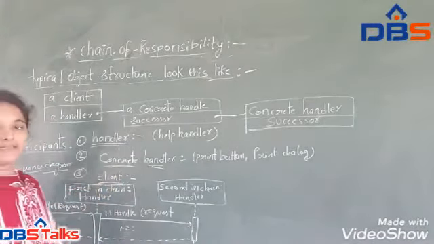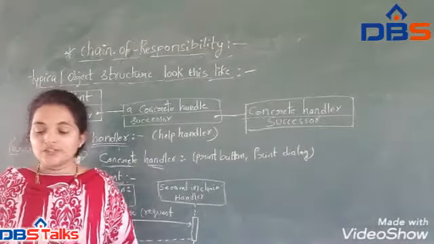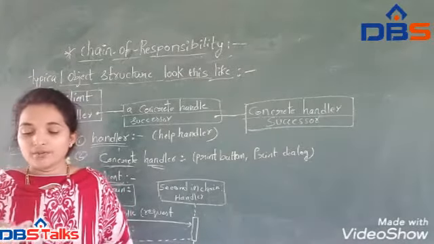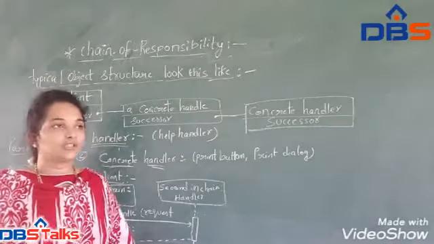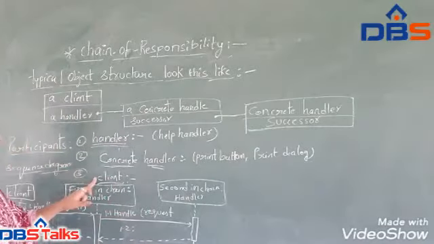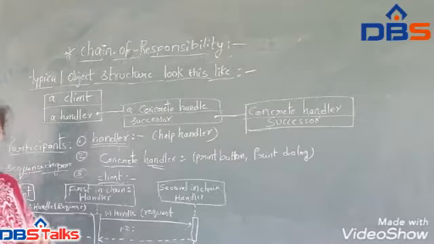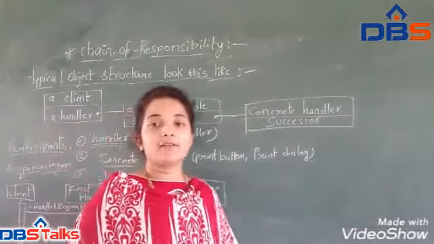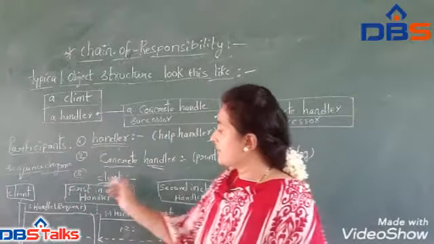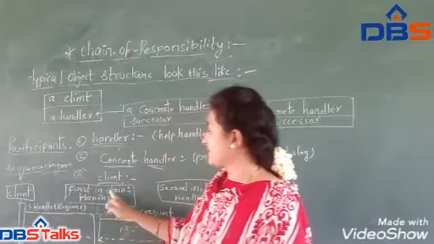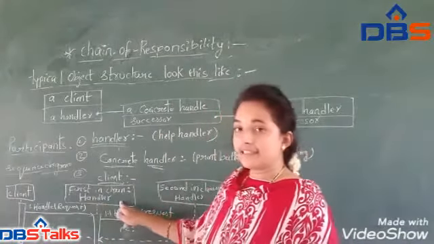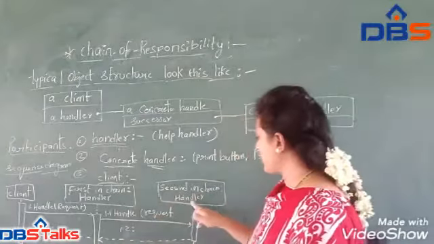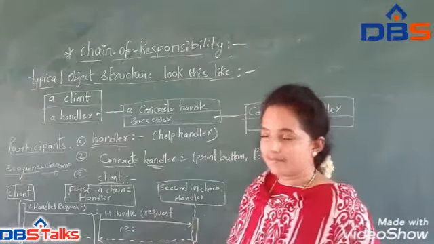Next, coming to the client. The client's responsibility is to initiate the request to a concrete handler object in the chain. That is for the client. Next, coming to the sequence diagram. Here we have the sequence diagram of the chain of responsibility. In this diagram, the first in the chain is the handler, which is receiver 1, and the second in the chain is receiver 2.